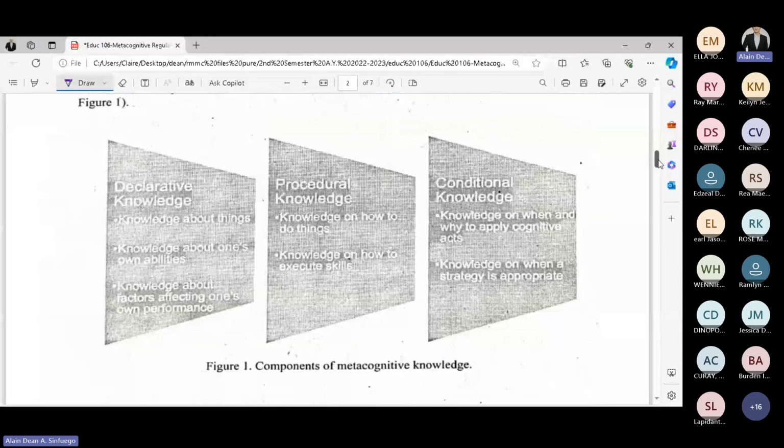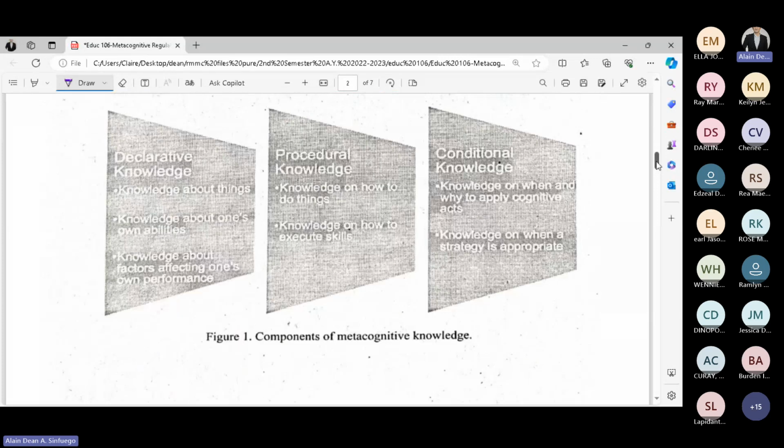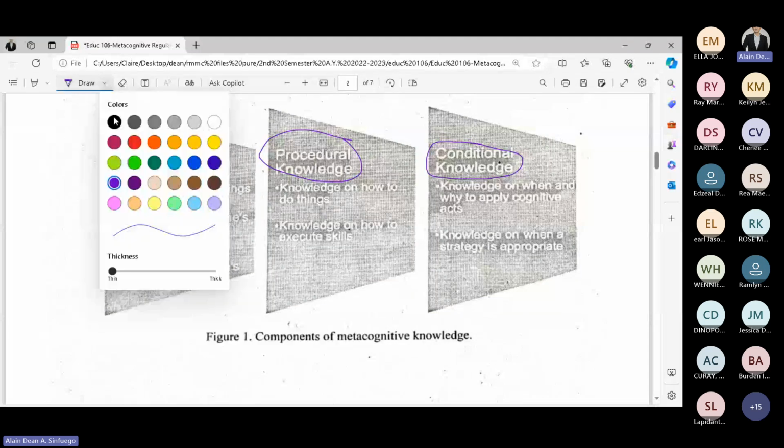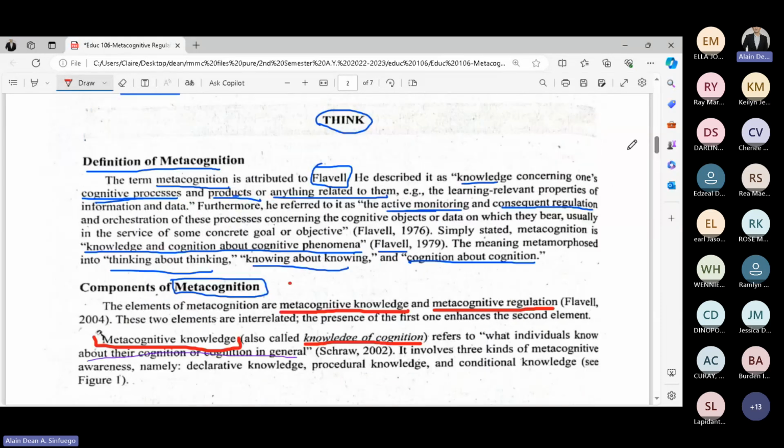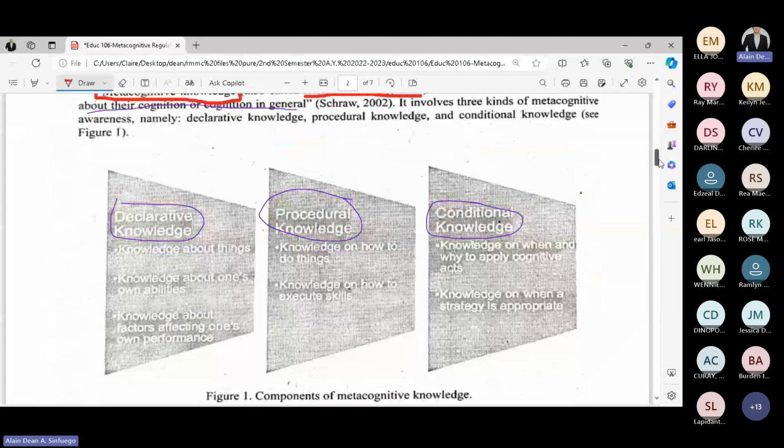What are those? Hindi masyado klaro ang figure, no? So we have declarative, procedural, and conditional knowledge. Let's go back. When we say metacognition, there are two components: metacognitive knowledge and metacognitive regulation. Now, under metacognitive knowledge, it is subdivided into three again: declarative, procedural, and conditional.